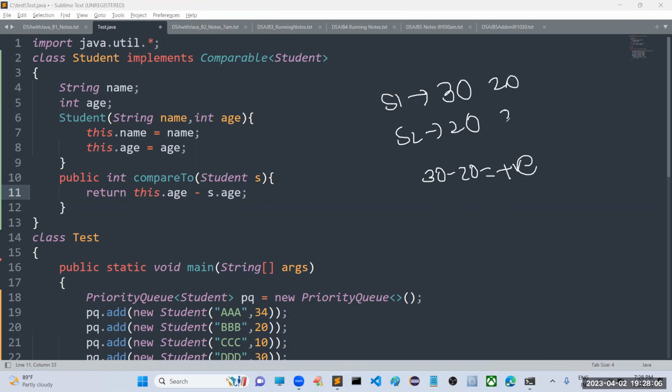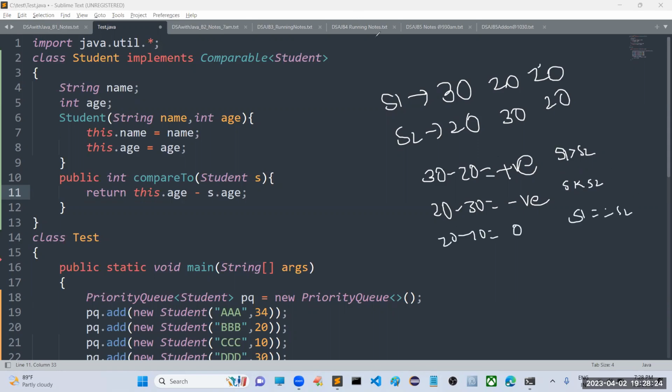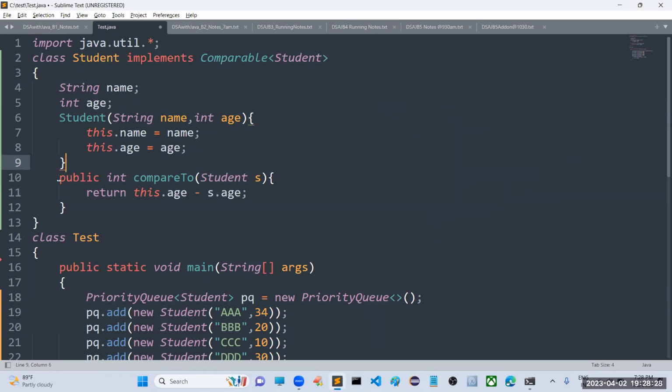Like that we are going to get. Here if it is 20 and then 30, so 20 minus 30, we are going to get a negative value. In the positive case, S1 is greater than S2. In the negative case, S1 is less than S2. And if first age is 20, second age is 20, then 20 minus 20, we are going to get 0. So S1 is equal to S2. Sir, how these comparisons happen, internally it will take care. That's the logic we have written in compareTo. Now, is it going to be accepted?